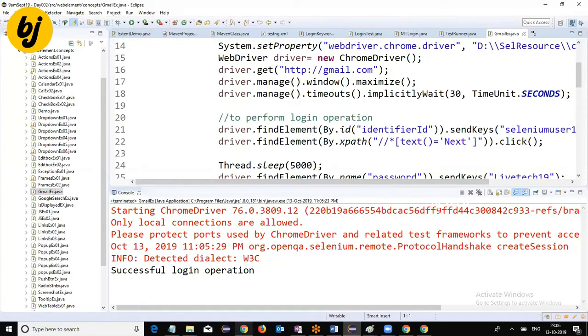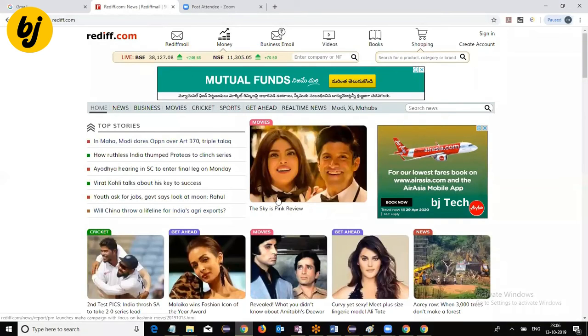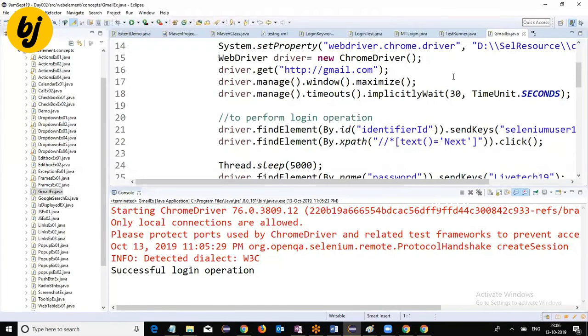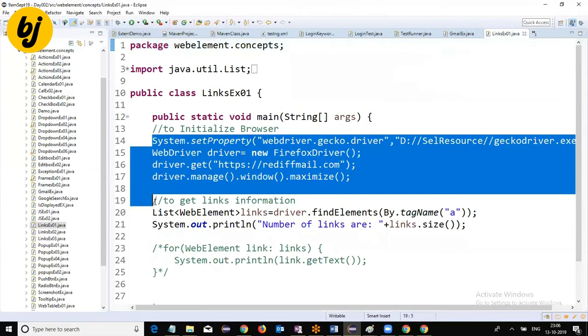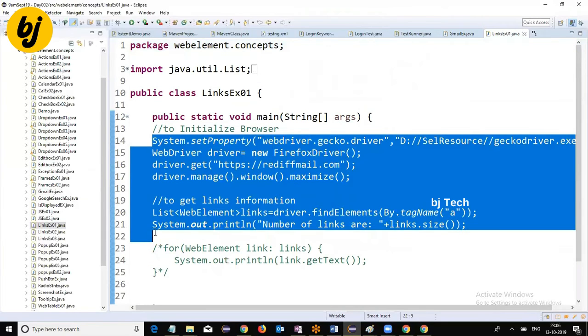Now in a similar way, another example: I want to count the number of links available on the Rediff mail homepage. Manual testing, a lot of time it's going to take. The same thing I want to do with automation testing to know the advantage here. You can see the same script I'm going to use here. It is hardly six lines of code.